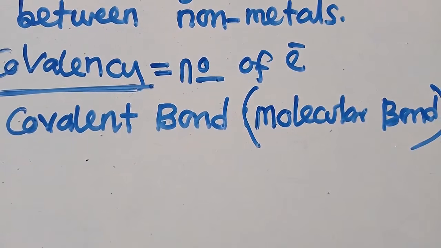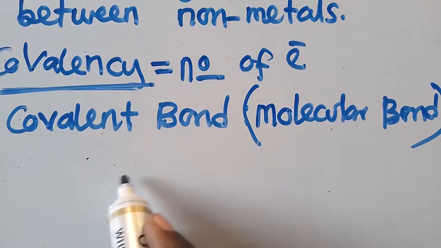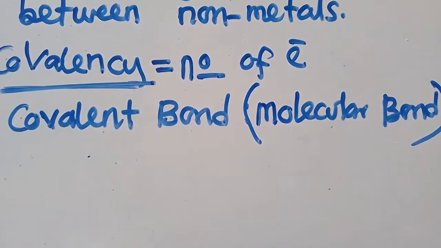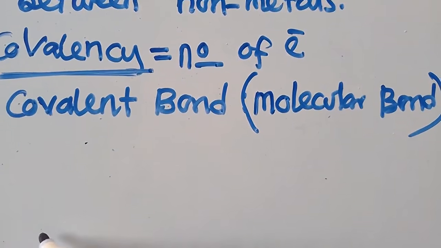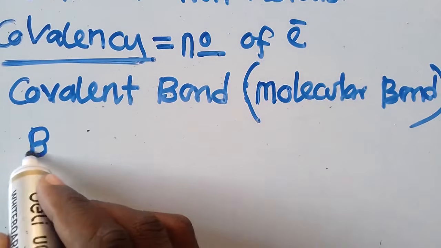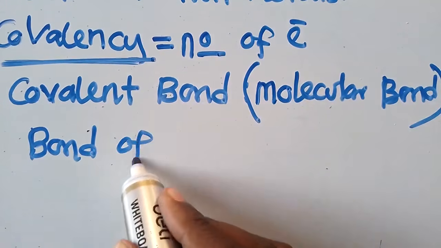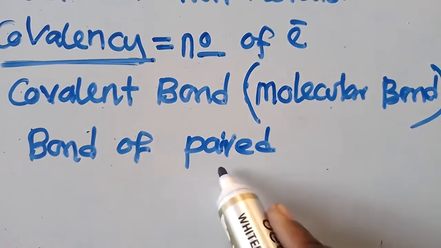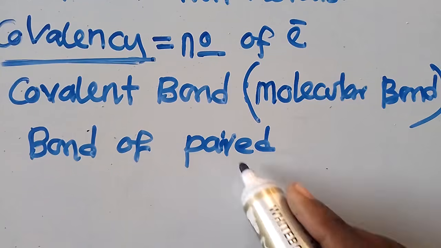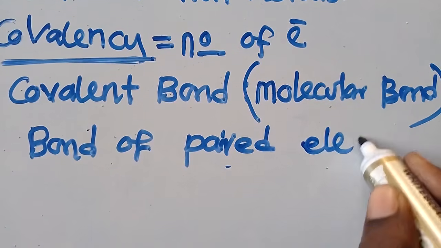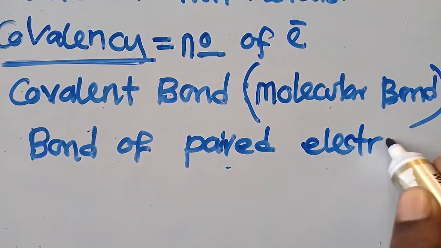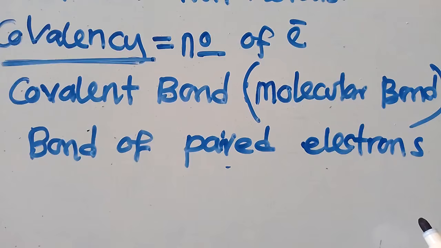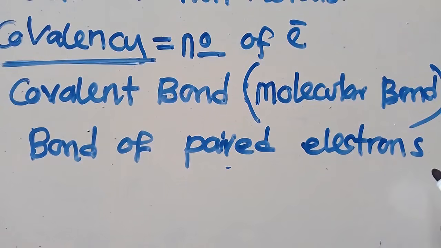This is just a bond of shared electrons. This is what you need to get. We are just talking about a bond of shared electrons, and it is formed between non-metals.